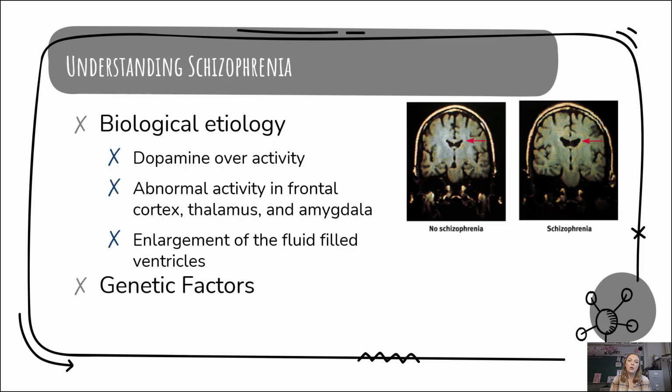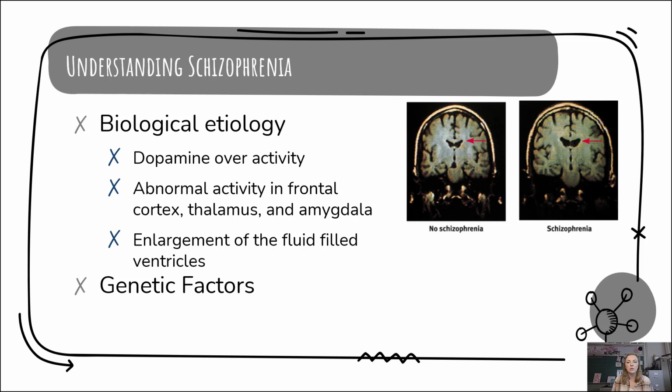So next, let's talk about the etiology or causes of schizophrenia. Let's start with the biological factors. One key discovery is dopamine overactivity. Studies show that people with schizophrenia have higher levels of dopamine D4 receptors in the brain. This excess dopamine activity is linked to symptoms like hallucinations and delusions, which are common in schizophrenia.